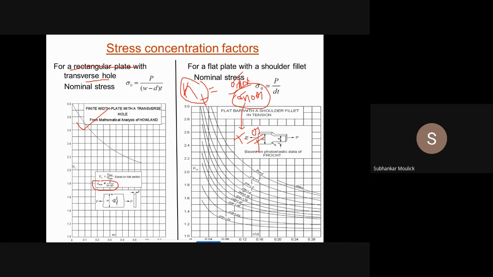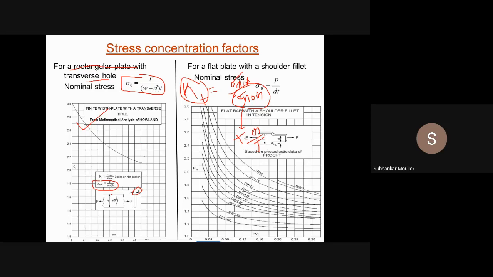A is the diameter of the hole, W minus A, into the thickness of the plate, H. In some problems the diameter of the hole can be D and the thickness of the plate can be T, because these are the standard terms we normally use. So the formula becomes sigma naught is equal to P by (W minus D) into T.